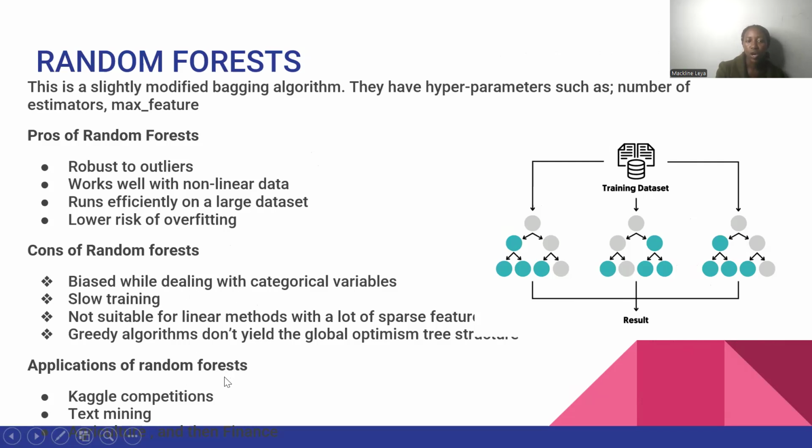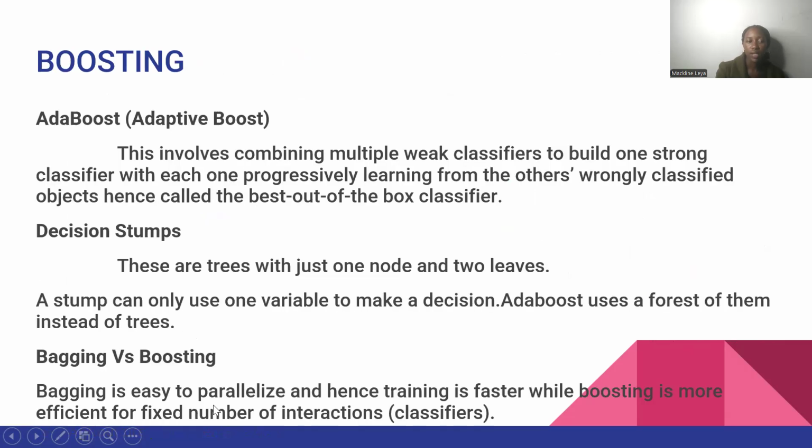So for the application of random forests, we have Kaggle computations and text mining, then others. So in boosting, we have AdaBoost, call it the adaptive boost. Here you're combining multiple weak classifiers to build one strong classifier, with each one progressively learning from the others' wrongly